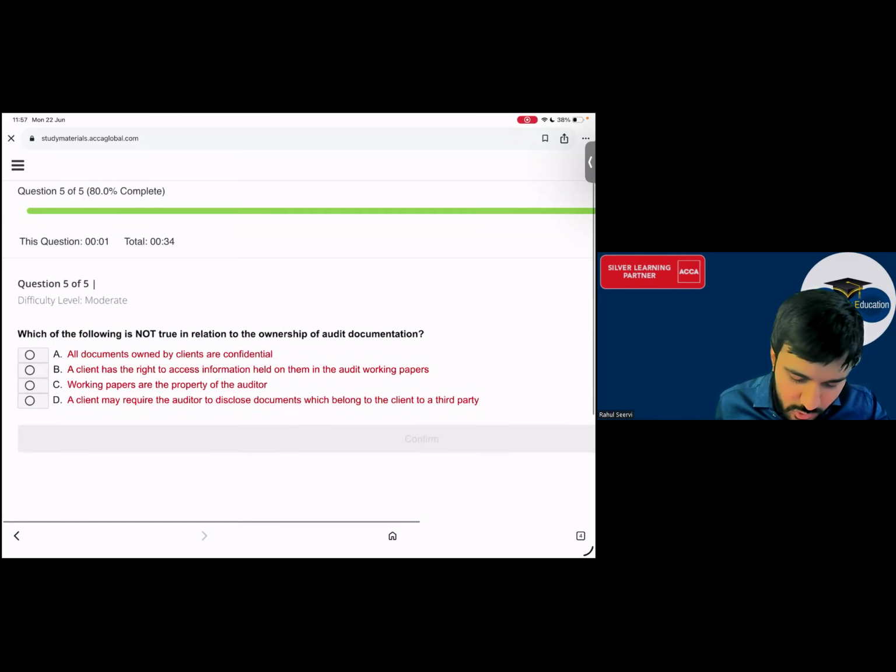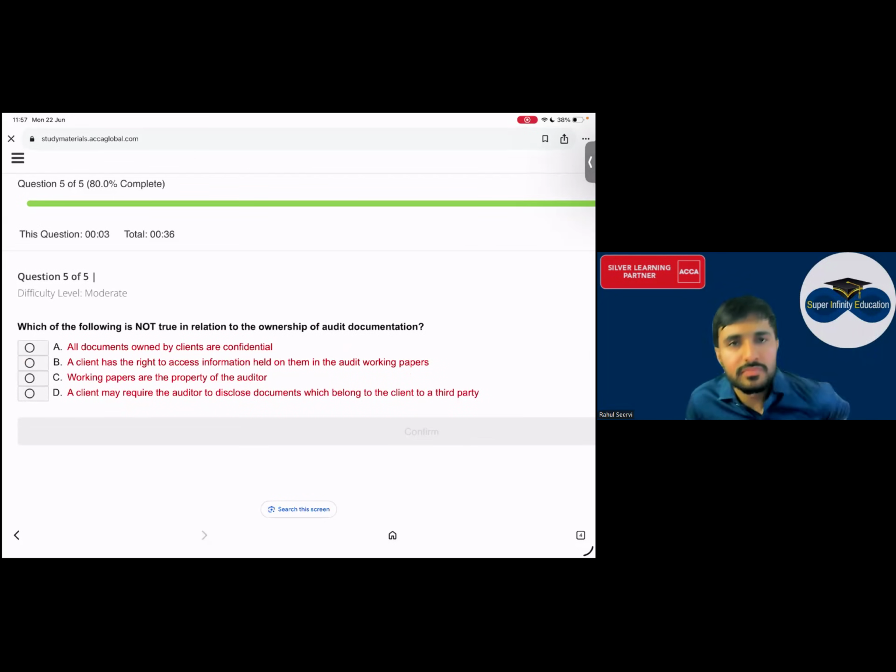Then which of the following is not true in relation to the ownership of the audit documentation? बताओ आप लोग.